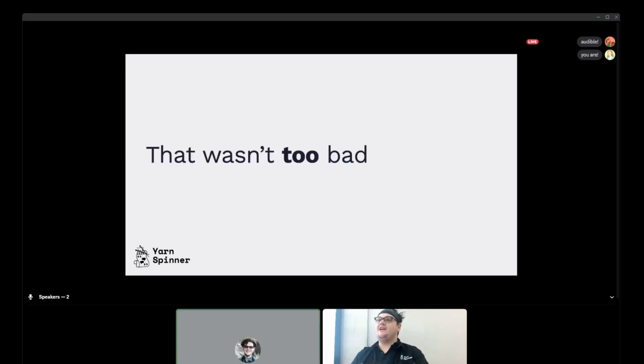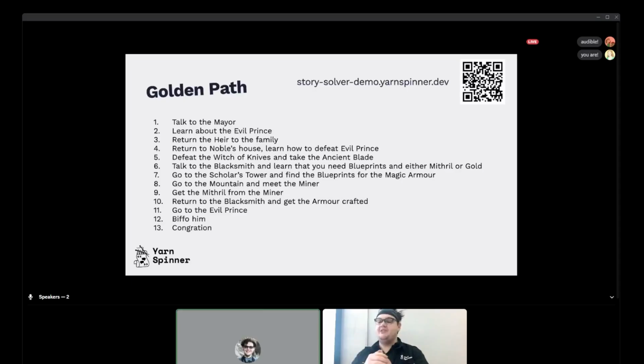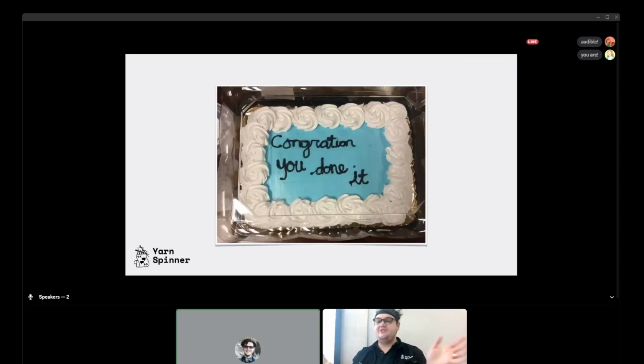So if you've ever made a game, you have to do that over and over again with your game, and most of our games are much more complicated than this silly thing. So the golden path in this game, in case you missed it, was, talk to the mayor, learn about the evil prince and so on, and then biffo at the end, congratulations, you've done it. Brilliant, wonderful. Feel free to play through the golden path if you want to see the golden path of this game. Basically, you did it.